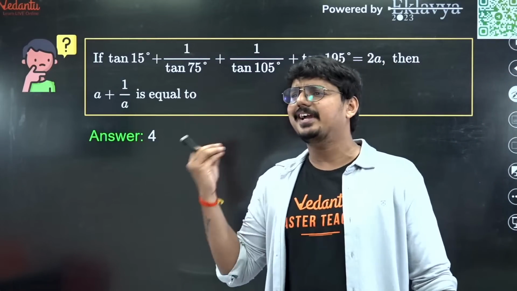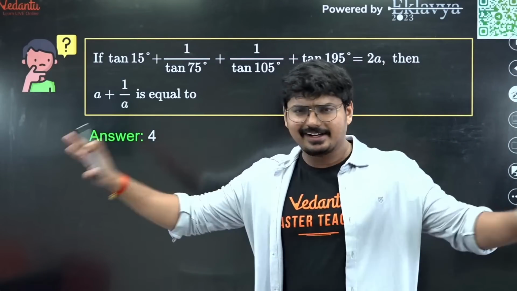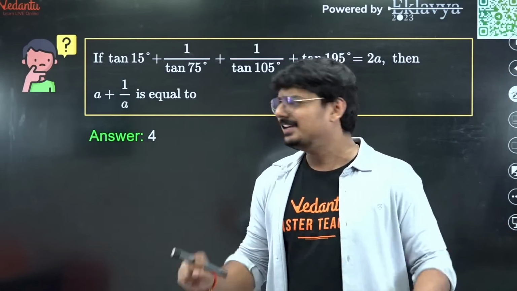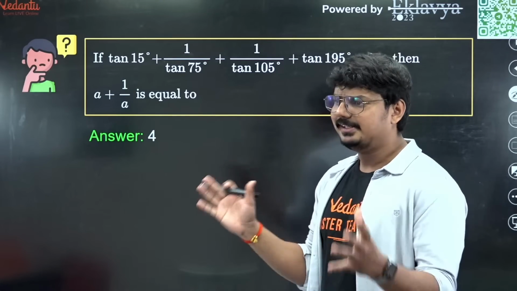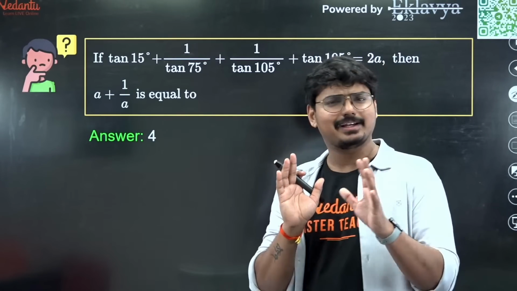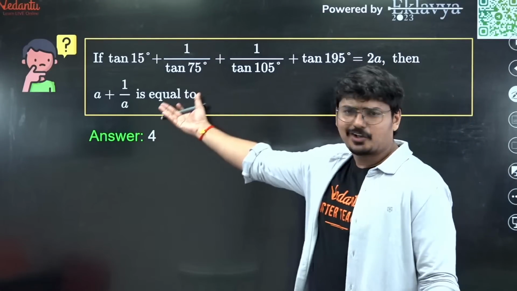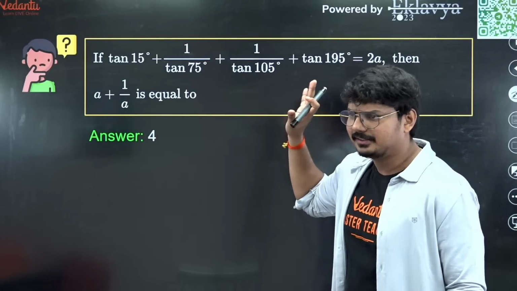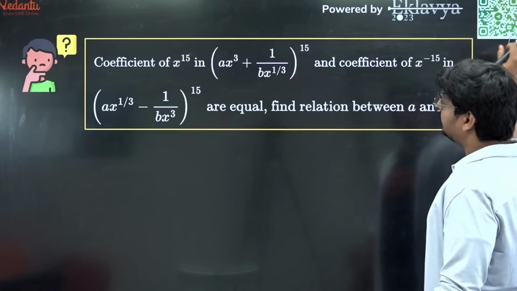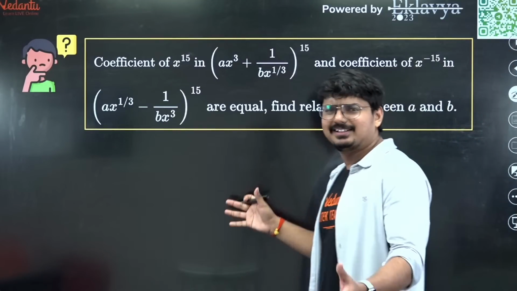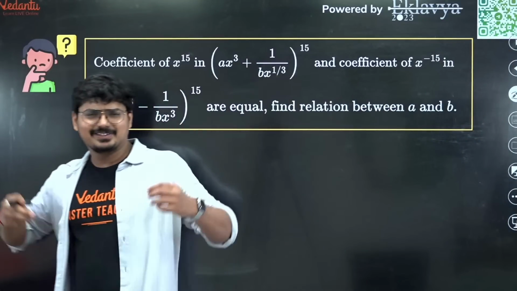So definitely a doable question. Nothing crazy was happening here. Nothing complicated, nothing tricky. It was just simple. All you have to do is know the basics of trigonometry, and this question is done. Okay, chalo. So now let me go to another question. Binomial theorem. Another question for you.